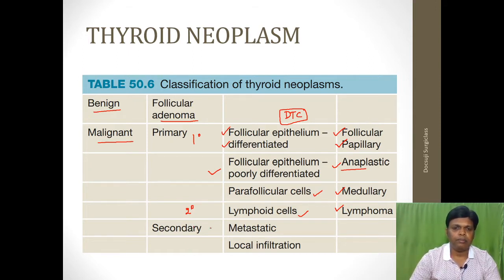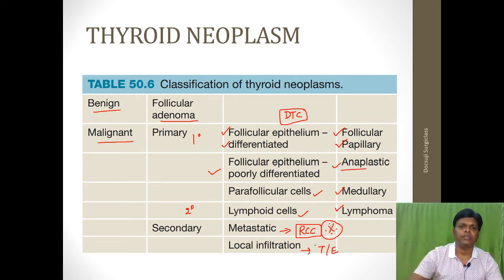Secondary metastatic deposit, there are two types. One is metastasis from another primary, where you will get a metastatic lesion in the thyroid. The classical example here is the tumor arising from the kidney, that is, a secondary metastatic deposit from renal cell carcinoma will deposit here, and that is the commonest. This is also one of the important repeated MCQs. And local infiltration, that is, a tumor arising from the trachea and esophagus, will also present as a secondary.